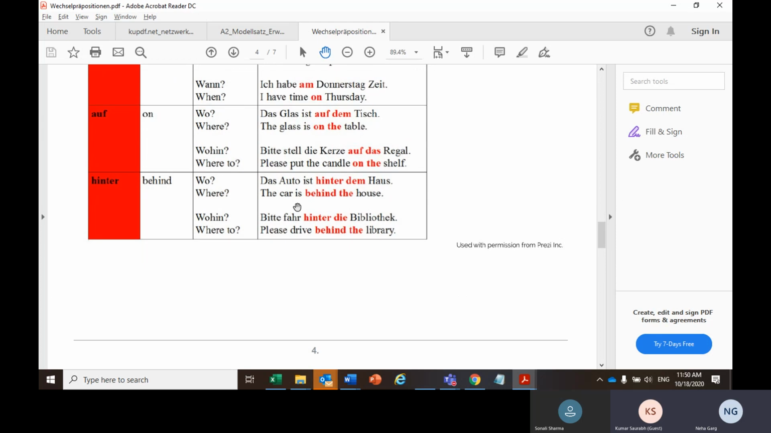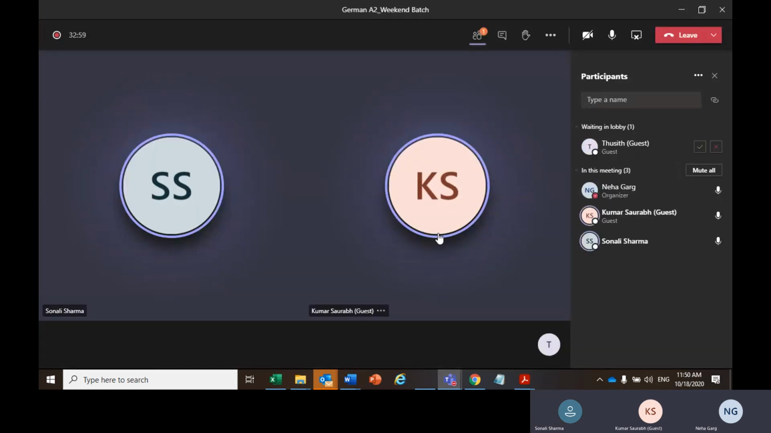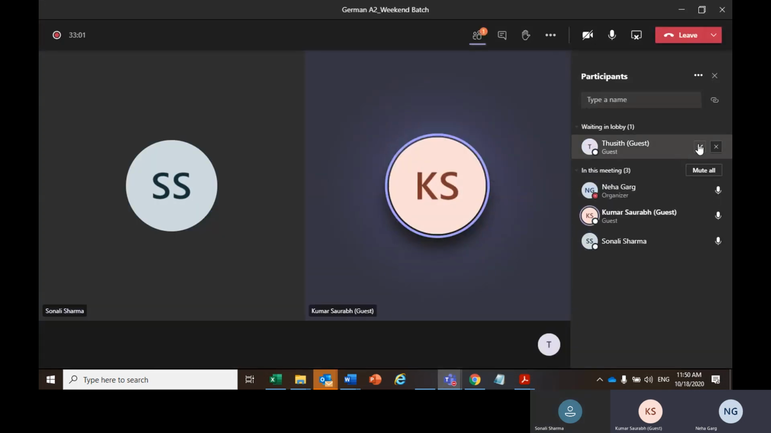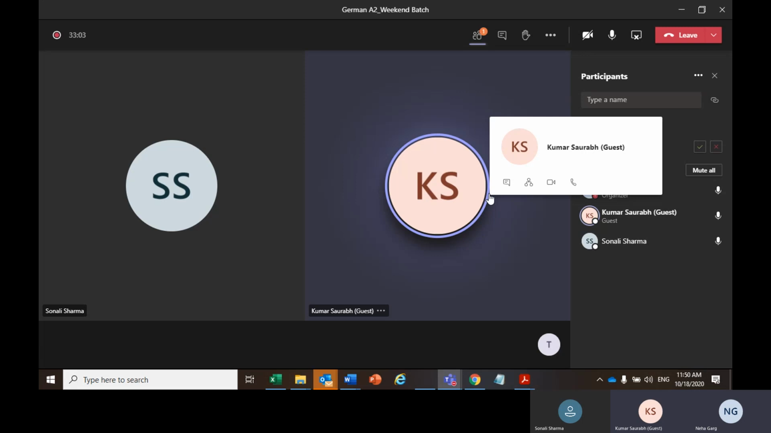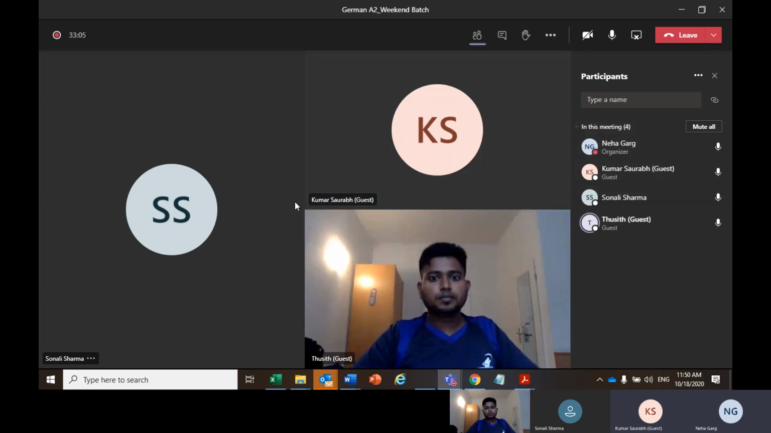Talking about hinter, behind, wo: Das Auto ist hinter dem Haus. House is, what is the article of house? Can anyone tell me? Sorry, what did you ask? What is the article for house? House. Okay. Saurav, what is the article for house?